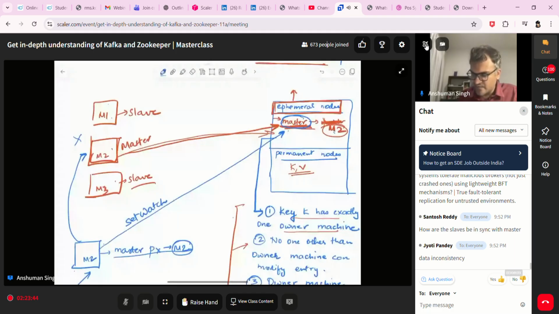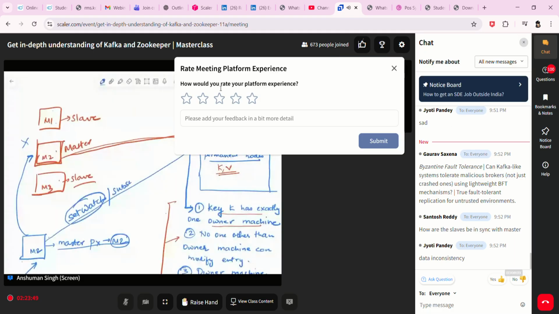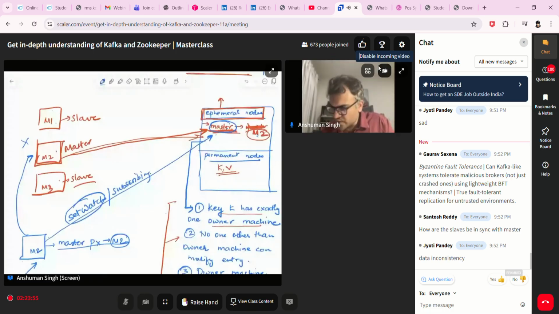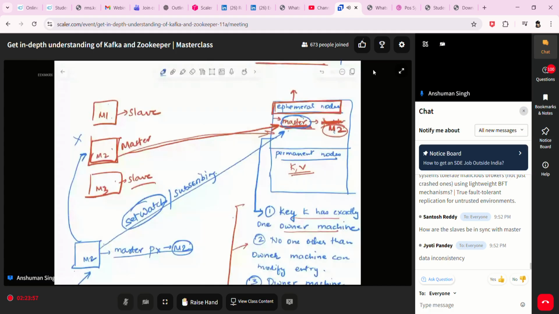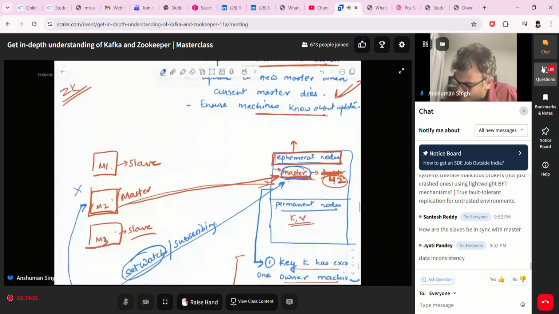I am setting a watch, which means subscribing. Every other machine will also do a very similar thing. So ZooKeeper internally, for every key, has a value and also a subscriber list.